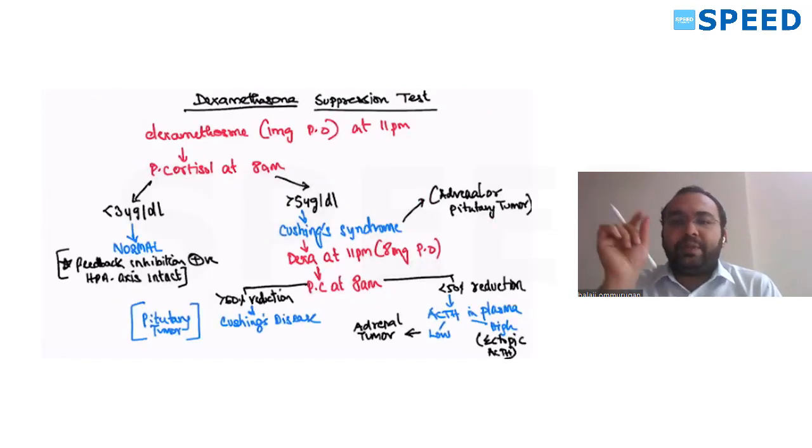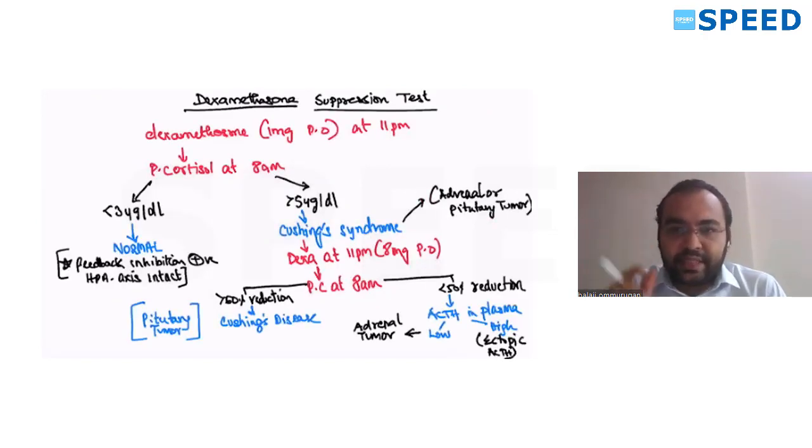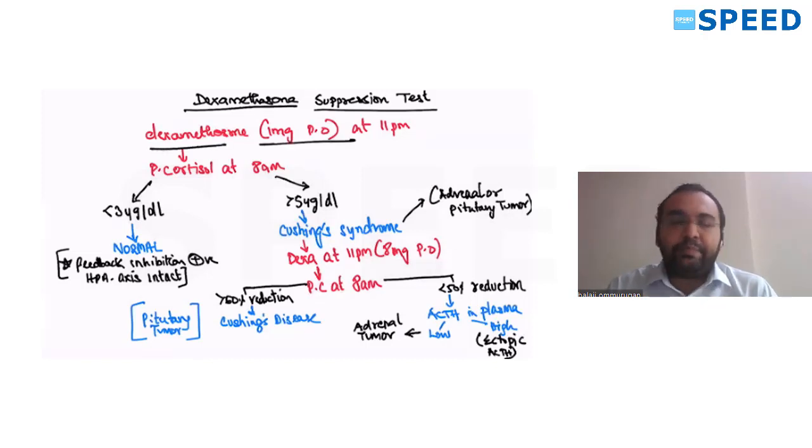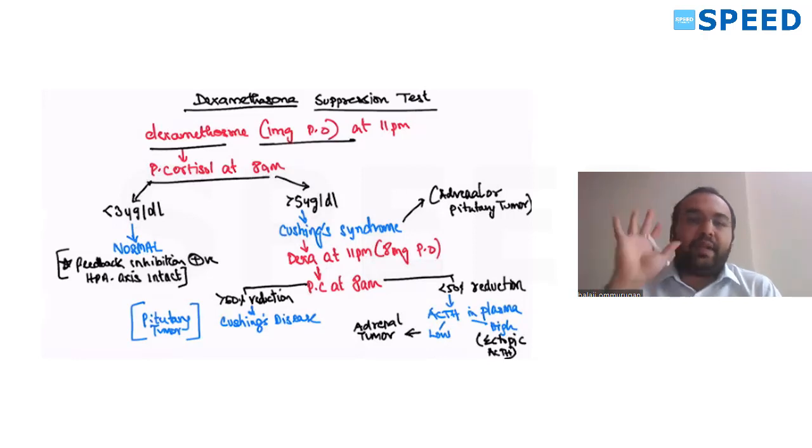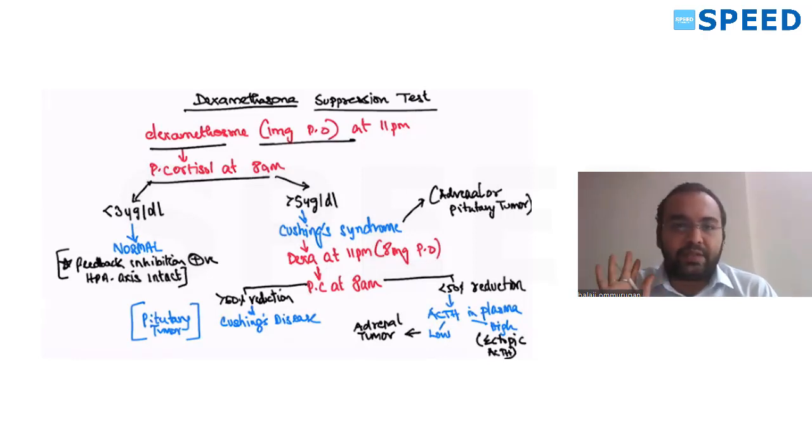One more point about dexamethasone which I want to say, since this is an answer and discussion, they can ask this question next time: the dexamethasone suppression test. You first give dexamethasone 1 mg orally at 11 p.m. at night. The next day morning, you measure the plasma cortisol. If it is less than 3 micrograms per deciliter, it means that the cortisol is not increased because there is feedback inhibition.